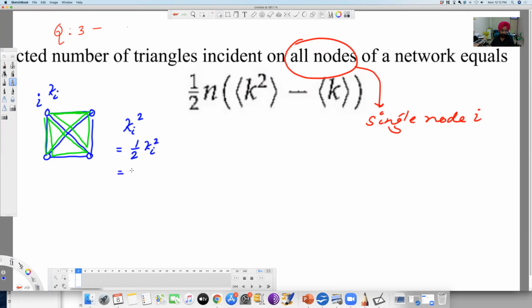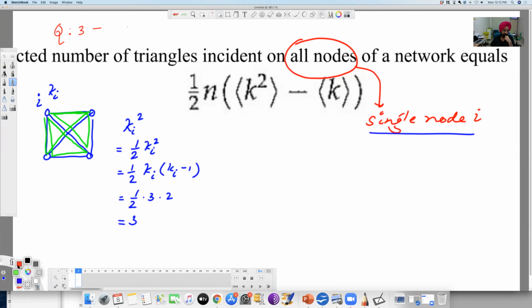And to be very precise, there are no self edges here. So that should be half ki times ki minus 1, right? So in this case, if you put the value of ki, that's 3 times 2, 3 minus 1. And this becomes 6 by 2, 3, right? That's the answer.